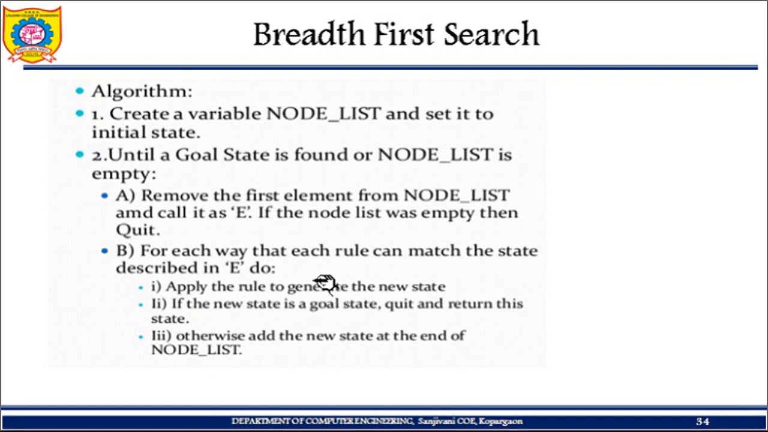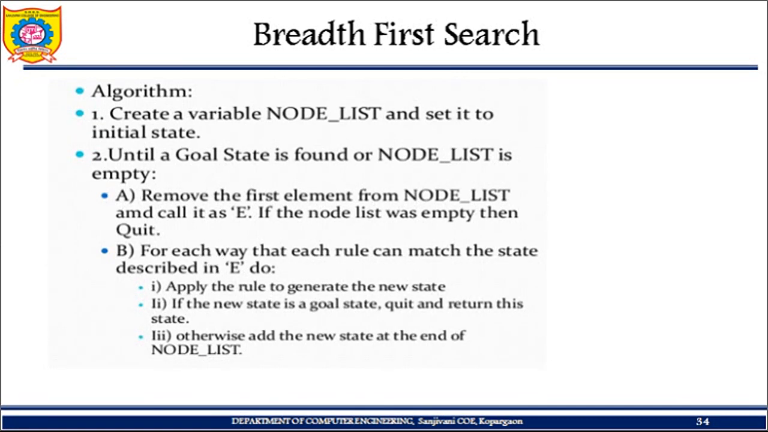So what is the rule? What are the successors? Whatever the successors are, I will add them to the node list, and again I need to continue, that is, remove the first element from it. If it is empty, quit. Otherwise I have to go further and apply the same rules. We will do it with the help of an example.